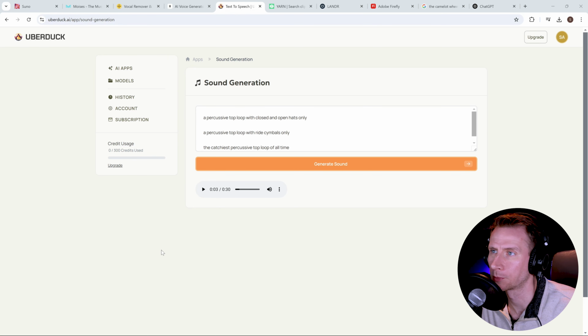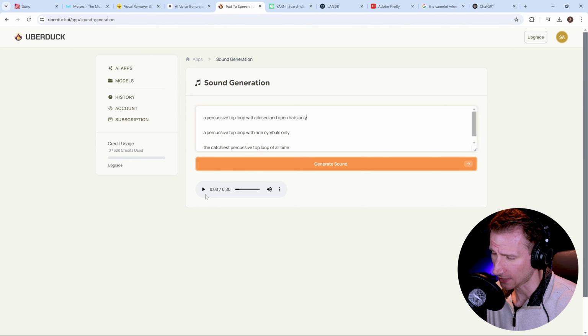Circling back quickly to this UberDuck site, I wanted to generate a few more top loops and compare them to the quality of 11 Labs, which honestly were not that great, although that website in general seems pretty solid. And so I've asked it to make a percussive top loop with closed and open hats only, and this was the result.